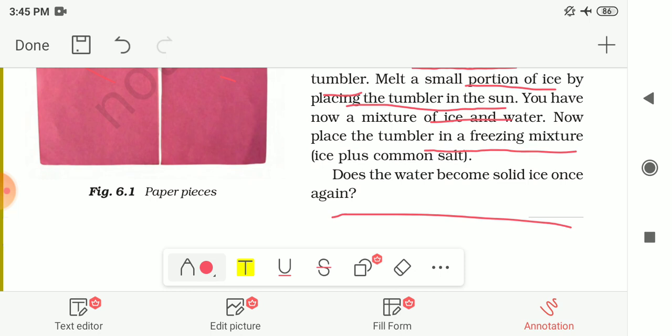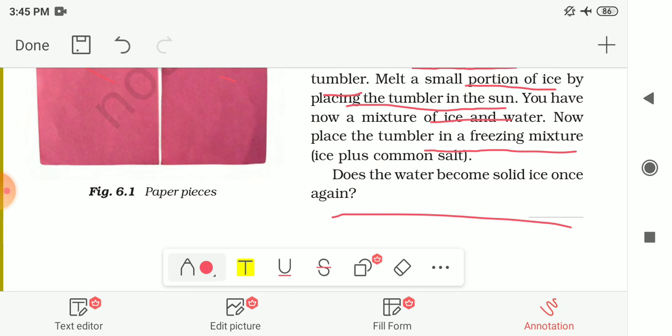Yes, we already know that when we put the mixture of ice and water in a glass tumbler in the refrigerator, after some time the water changes to solid ice once again. And the change in the state of this material is a reversible change. This reversible and irreversible change you had already studied in standard 6.